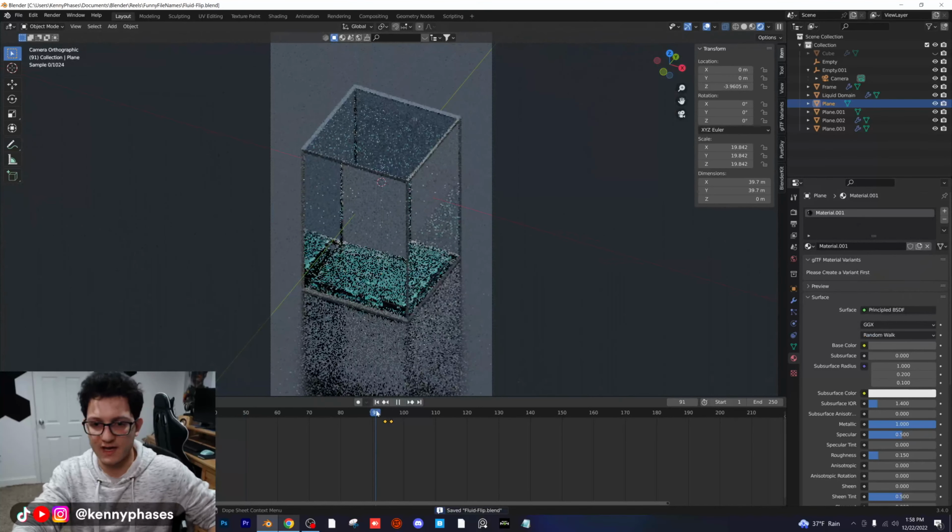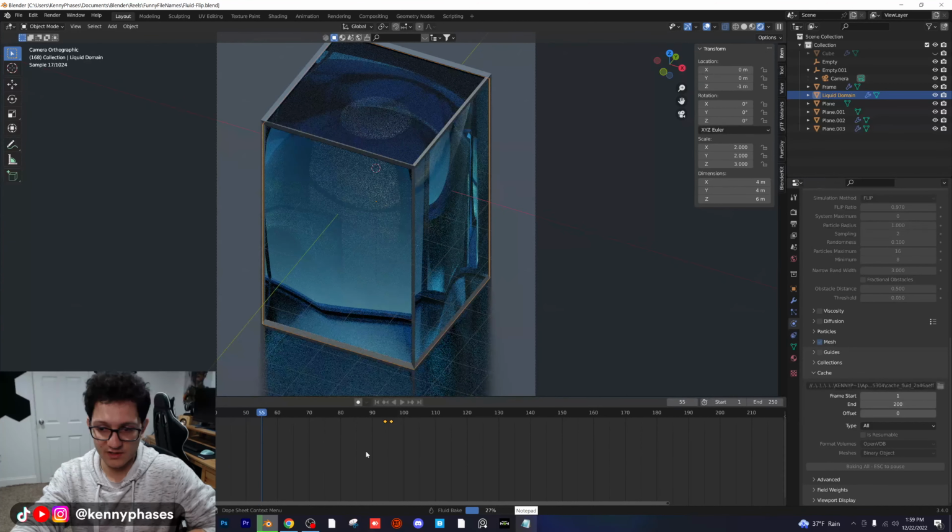Now again, guys, depending on how much time you have, you can rebake this at any value you want. 80 is pretty high, but if you keep going up, you can go up to 250. You can go up to whatever value you want. This is going to take a quick second. As soon as this is done, though, we'll be able to see the result.